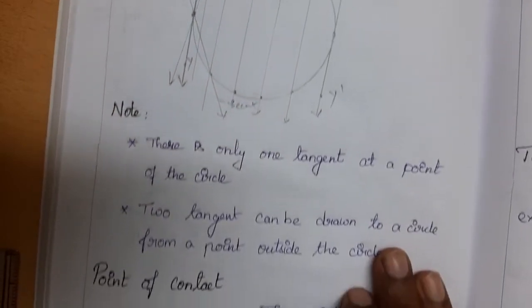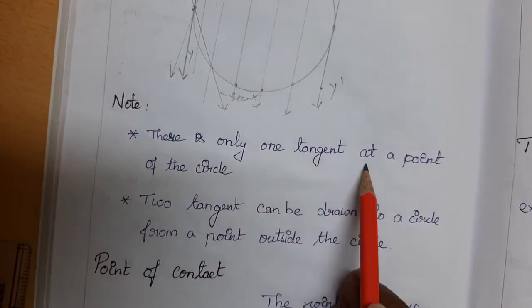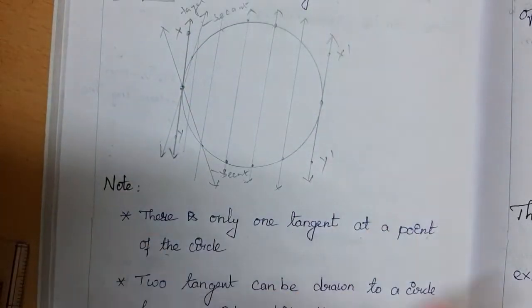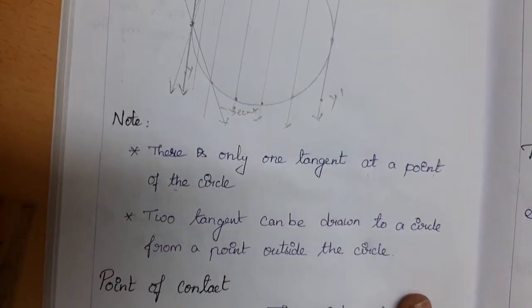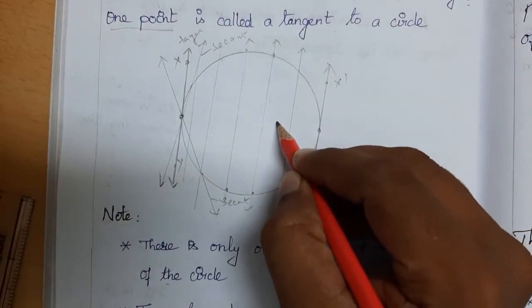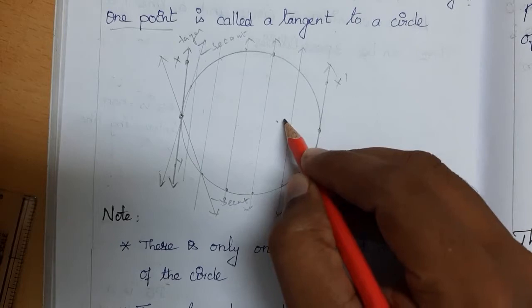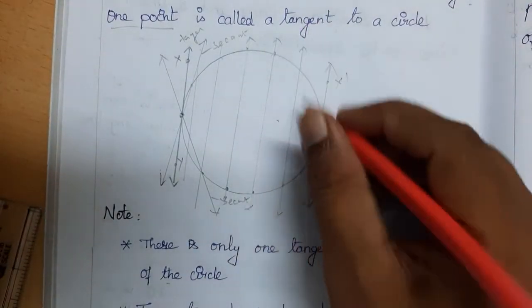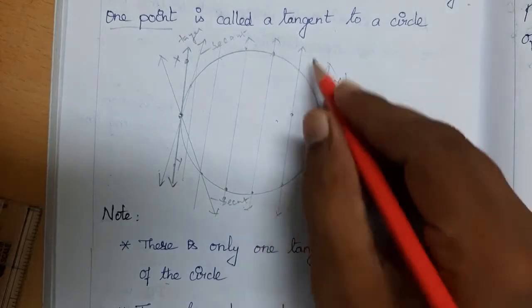So here we are going for the note. There is only one tangent at a point of the circle. If you consider one point on the circle, there is only one tangent. And if you consider a point inside the circle, is it possible to draw a tangent? No, right? Not possible. A line doesn't have a starting and ending point, so if you consider a point here, then it is a secant, right?